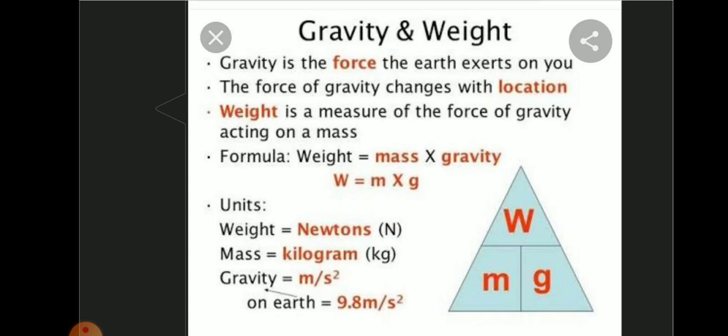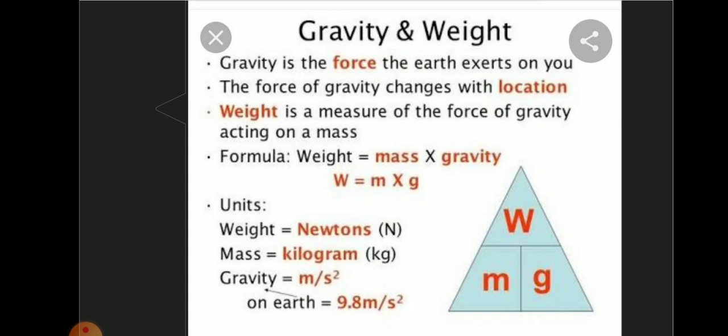So the weight of a man on the moon reduces to 1 by 6 times the weight of the man on the earth because of lack of gravity. The mass of the man remains the same on both earth and the moon. There is no change in mass, but weight varies from place to place.